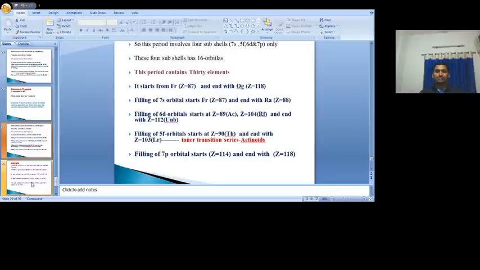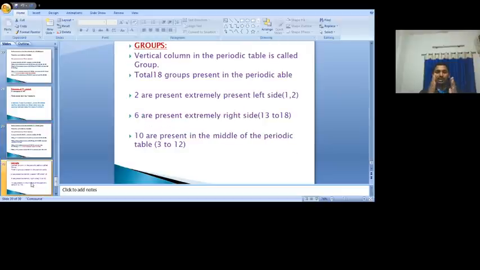Then go to the groups. The vertical columns in the periodic table are called groups. Totally 18 groups are present in the periodic table. These are named according to the IUPAC as 1, 2, 3, 4, 5, 6, 7, 8, 9, 10, 11, 12, 13, 14, 15, 16, 17, 18. Out of these 18 groups, 2 are present on the extreme left hand side, 6 are present on the extreme right hand side, and in the middle there are 10 groups. Totally 18 groups are there.